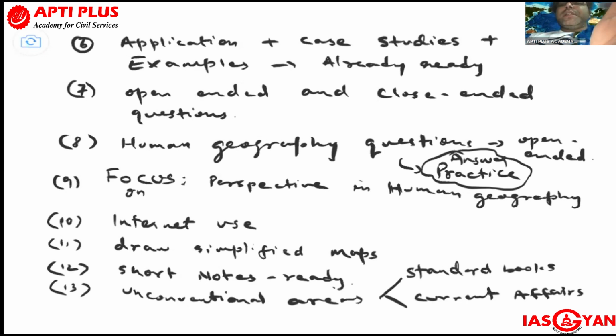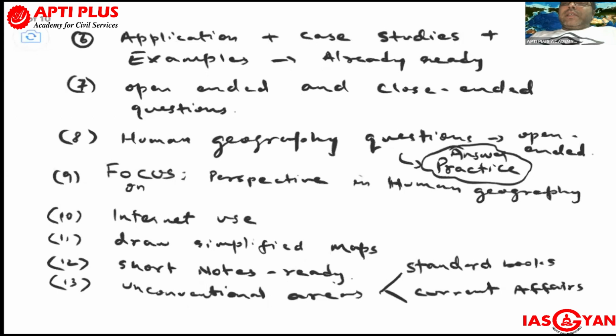You can search some internet material, or even newspapers like The Indian Express or The Hindu, which sometimes cover topics on agriculture, regional planning, development, population, environment and ecology. A lot of things are being covered. Industries also, or the Economic Survey. Even Yojana and Kurukshetra. From these you can take examples, case studies or applications.